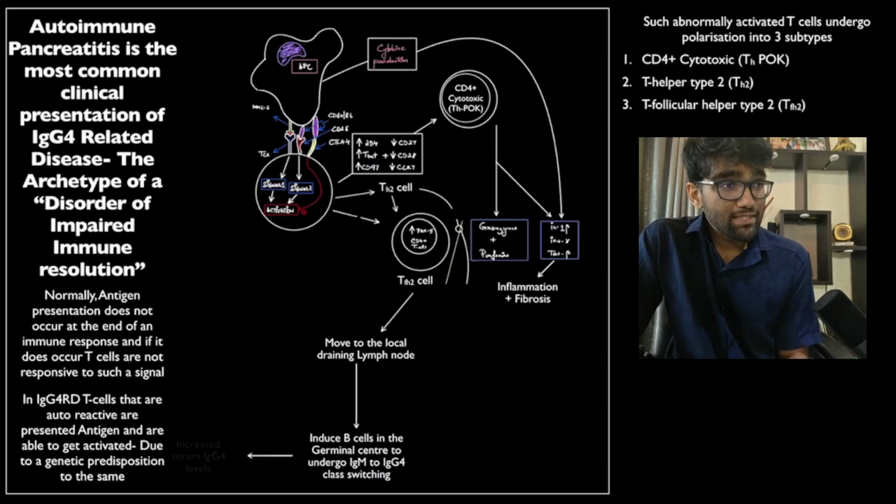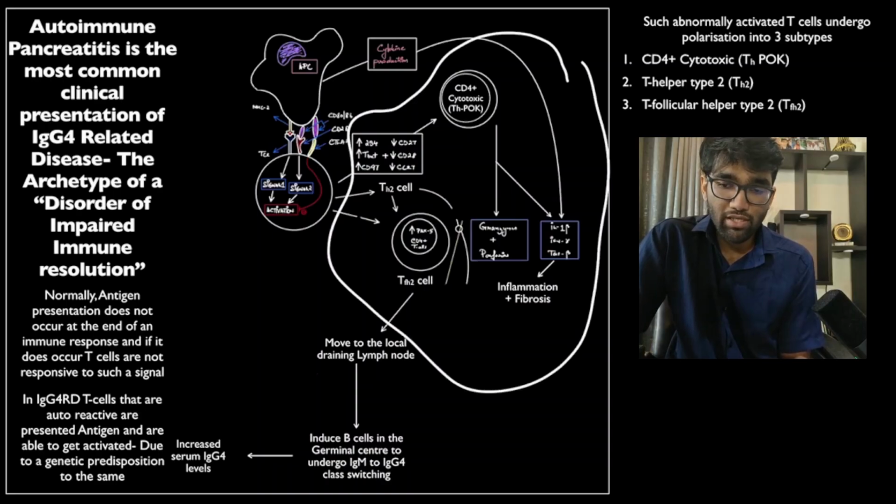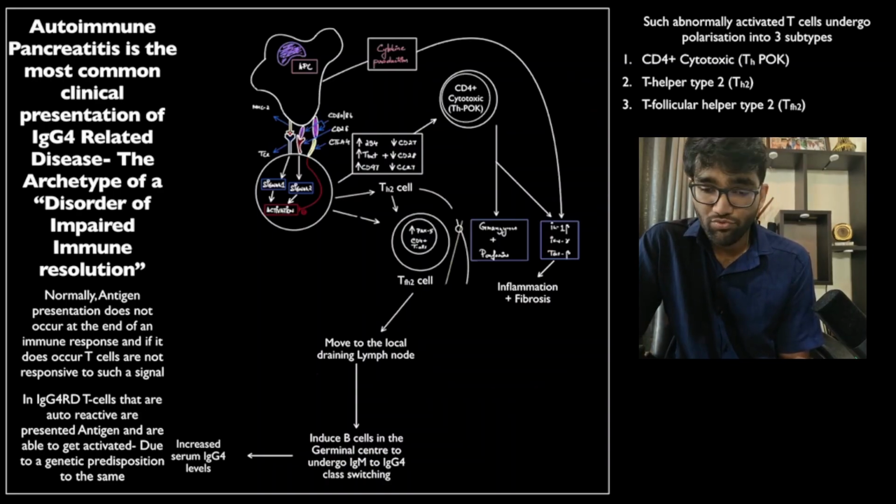However, importantly, this results in increased serum IgG4 levels, but the immunoglobulin IgG4 subtype is actually not pathogenic in most clinical manifestations of IgG4 related disease. It is actually this process that is causing the tissue damage in IgG4 related disease.